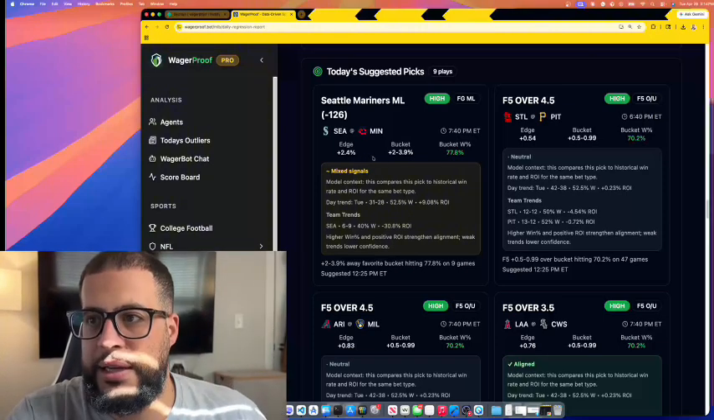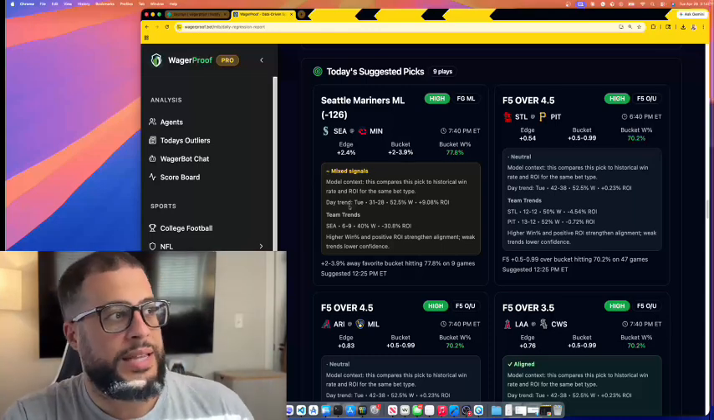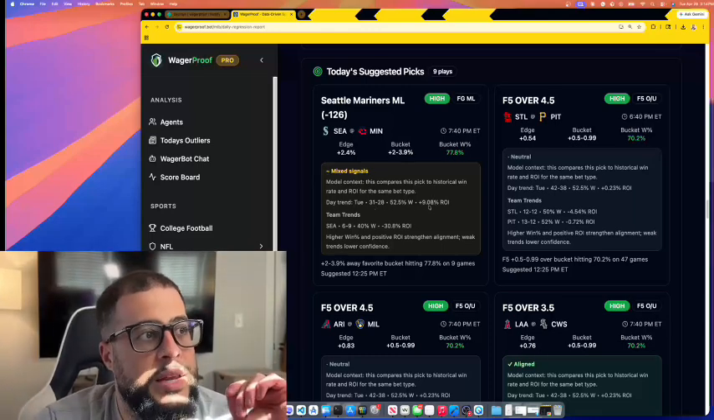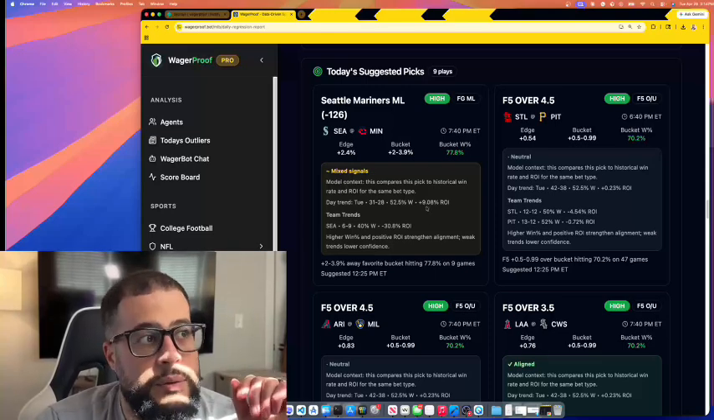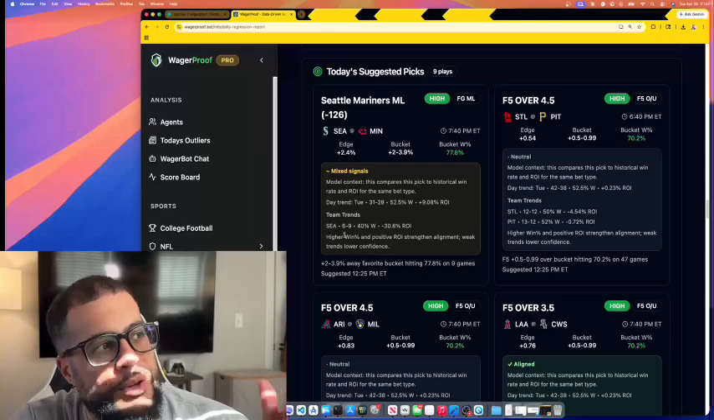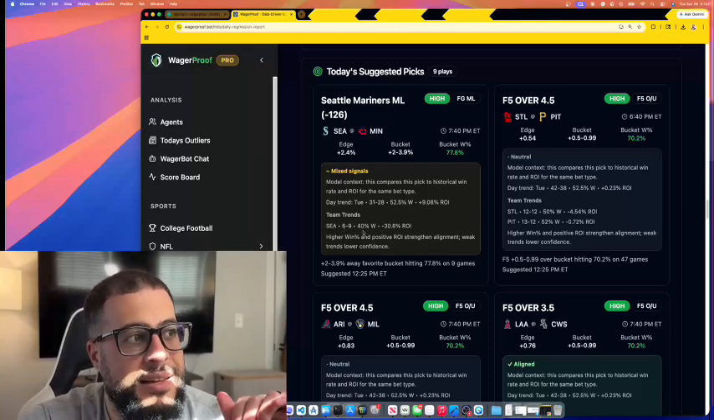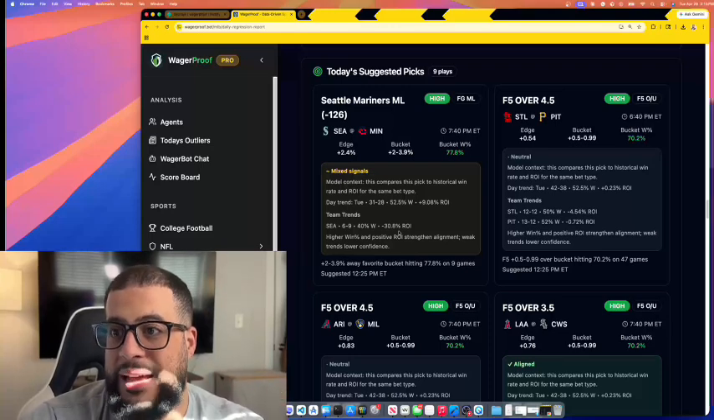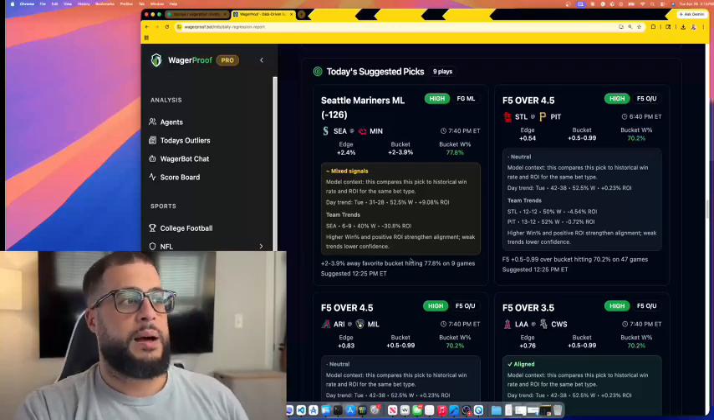So here's an example. I'll take Seattle right here. It's mixed signals. What that means is the day trend on full game money lines, we are plus money in that. We have a 9.08% ROI on Tuesdays for full game money lines. That's good, right? Then you look at team trends, you see Seattle, we're 6-9. So negative 30.8% ROI when the model picks Seattle to win the game, right? That's not good. That's mixed trends.